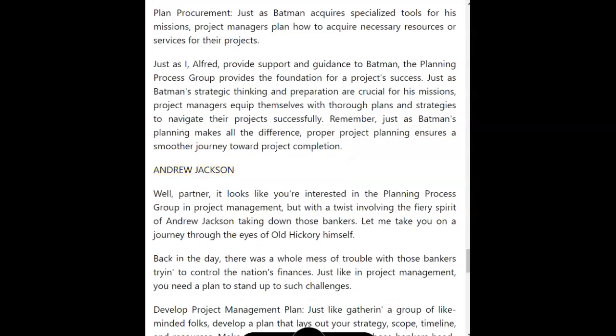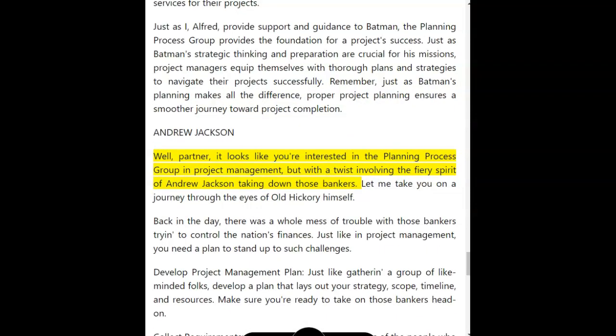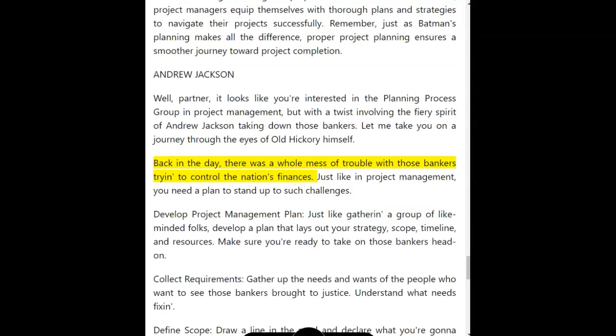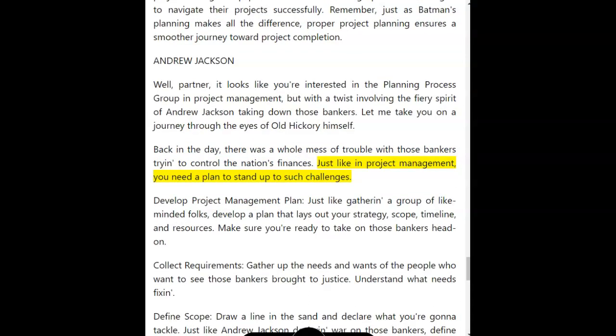Andrew Jackson. Well, partner, it looks like you're interested in the planning process group in project management, but with a twist involving the fiery spirit of Andrew Jackson taking down those bankers. Let me take you on a journey through the eyes of Old Hickory himself. Back in the day, there was a whole mess of trouble with those bankers trying to control the nation's finances. Just like in project management, you need a plan to stand up to such challenges.